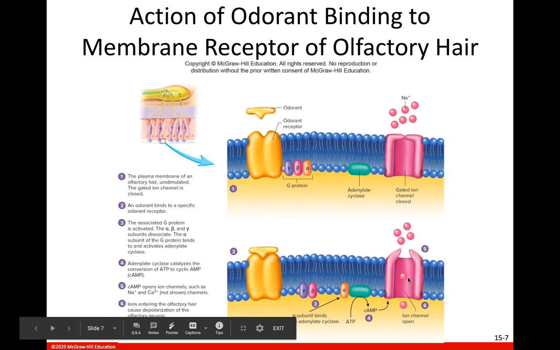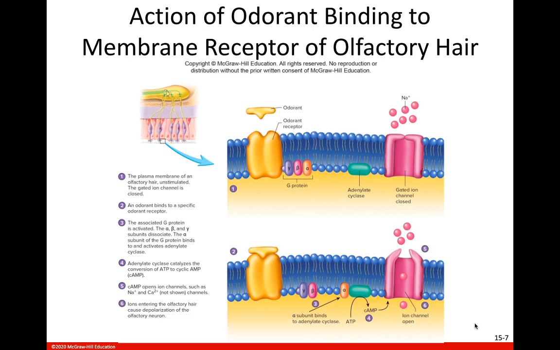This is a sodium ion channel, but it's not showing a calcium ion channel. The cAMP goes over here to the sodium and calcium ion channels and triggers them to open. And then when those sodium and calcium ion channels open, sodium and calcium come into the cell, it depolarizes the cell, and an action potential is generated.